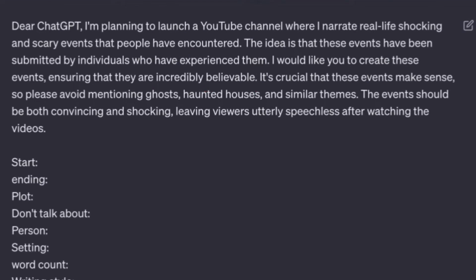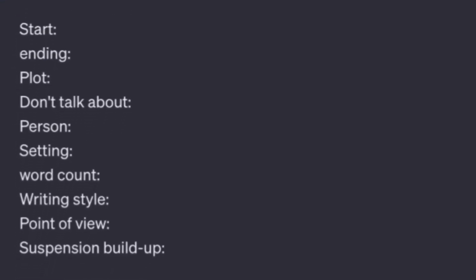In the introductory text, I explained this to ChatGPT. I also mentioned that the story needs to make sense, so it needs to avoid writing about ghosts, haunted houses, and similar cliches. Then, I include a few different variables to be filled in. The beauty of this method is that these variables don't have to make sense. I've noticed that to avoid cliché stories about people seeing scary things in the shadows and getting attracted to deserted houses, you have to write a few not-so-obvious variables. The more random the variables are, the better, as ChatGPT is good at connecting them.